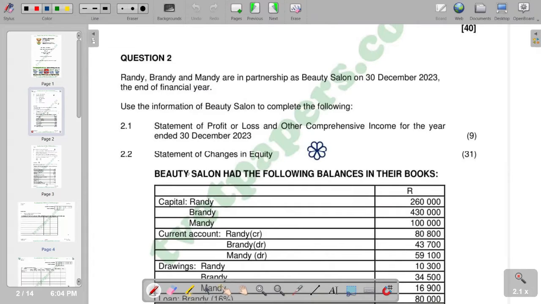On the first part, we have to prepare the statement of profit or loss and other comprehensive income for the year ended 30 December 2023. Of course, we have got a total of 9 marks. We go to the second part, the statement of changes in equity, with a total of 31 marks.